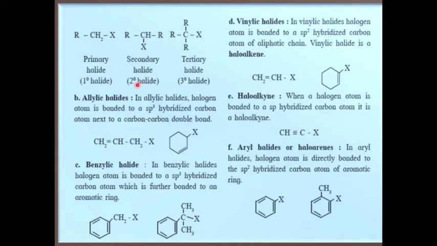So this is a secondary alkyl halide. This halogen is bonded to this carbon, which is a tertiary halide, because this carbon is directly bonded to three other carbons from three alkyl groups. Okay.